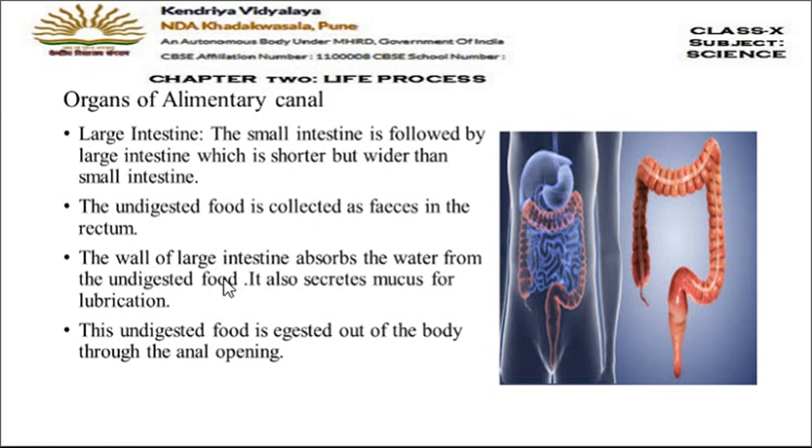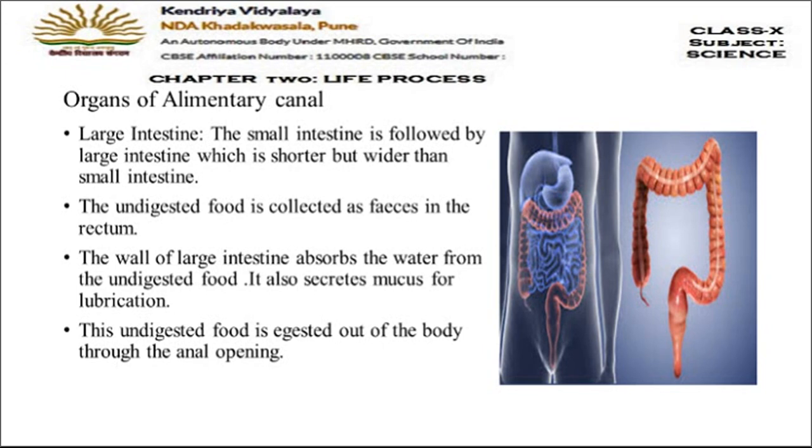Now, the function of the large intestine is that it absorbs water. Please listen carefully. The large intestine absorbs water and salts from the undigested food, and it also secretes mucus for lubrication. So the undigested food remains a little moist. It should not dry. Mucus is secreted by the walls of the large intestine to lubricate the undigested food, and after that the undigested food is thrown out of the body through the anal opening. So this is the complete description of the human digestive system.